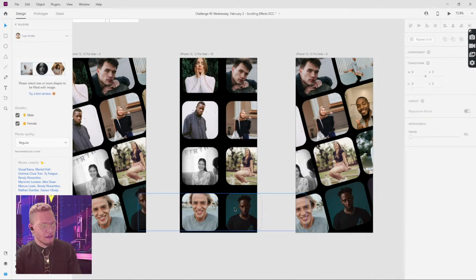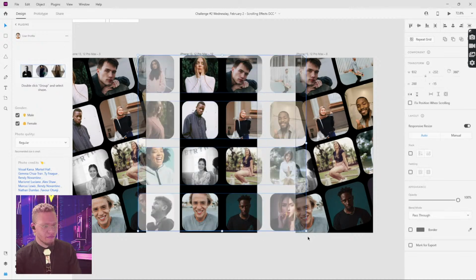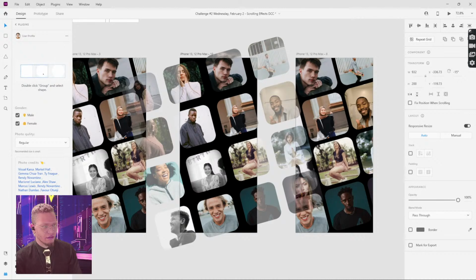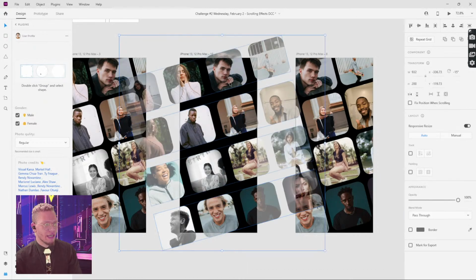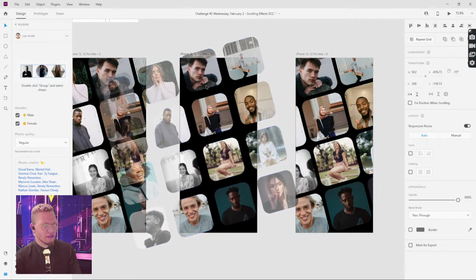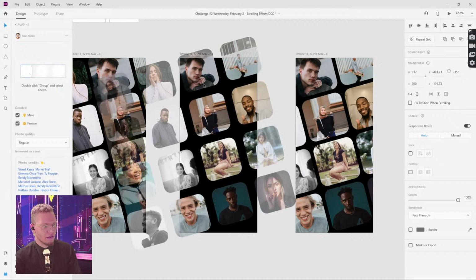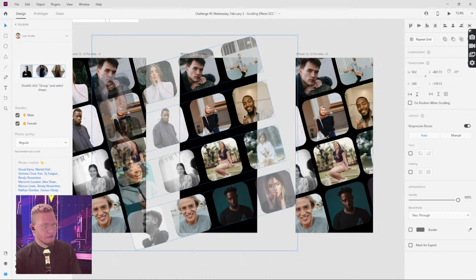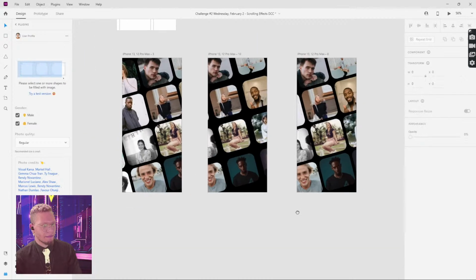So we get a little bit of a squeeze effect. I'm going to select all of these again, holding shift, rotating 15 degrees, and now I'm going to pull this right over here. Something like that. All right. So now what I'm going to do, we're going to start getting into our animation.